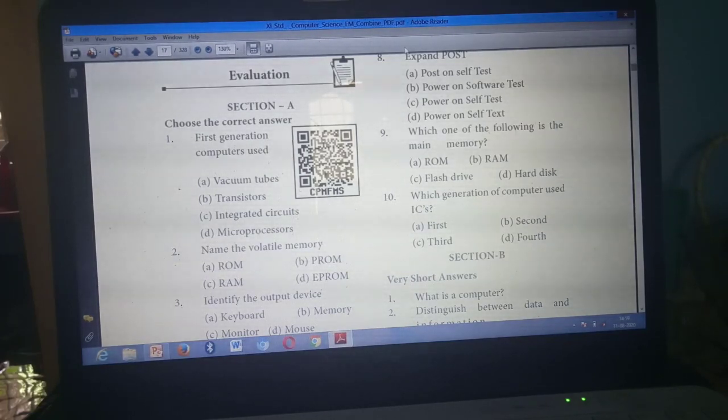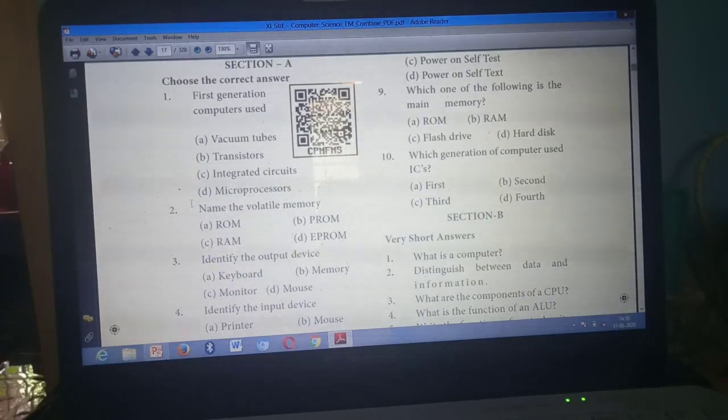Mark it. Read the first question: First generation computers used in. The answer is option A, vacuum tubes. Have you marked? Yes. Second question: Name the volatile memory.